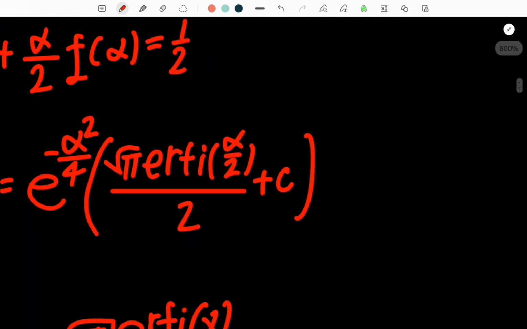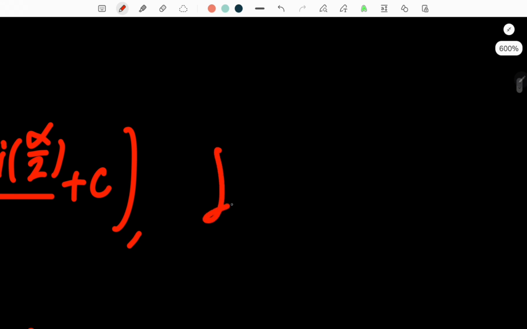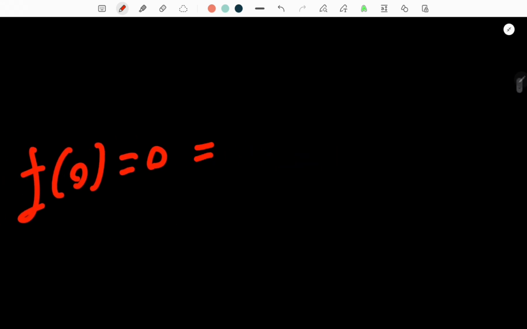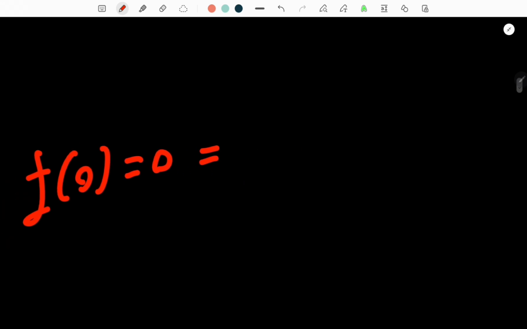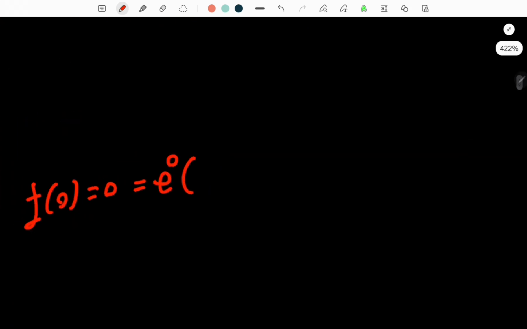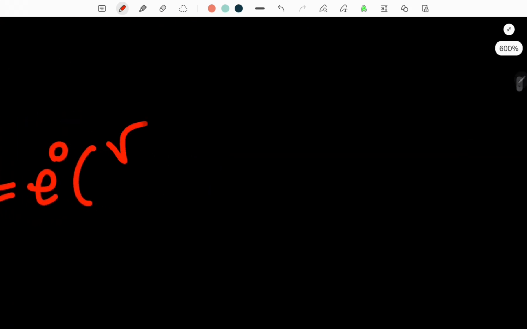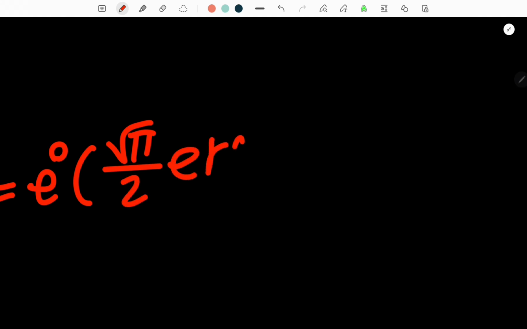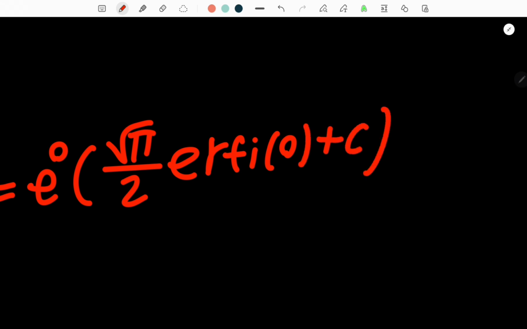Let me do this. So f of 0 equals 0, which also equals e to the 0 times what exactly? Well, square root pi over 2 times the imaginary error function of 0 plus c.